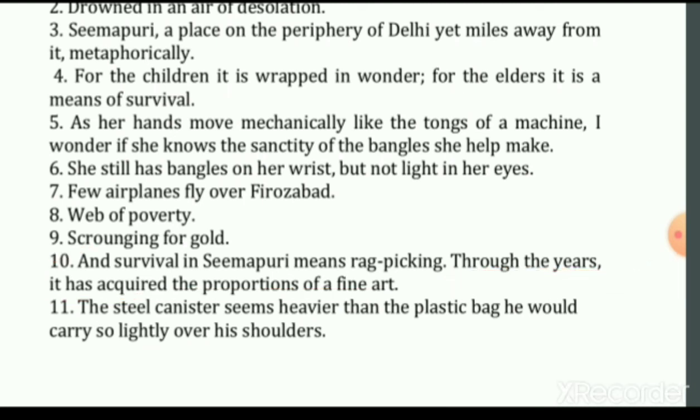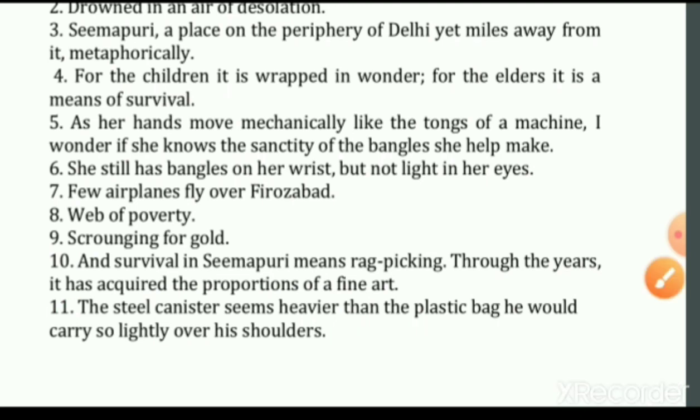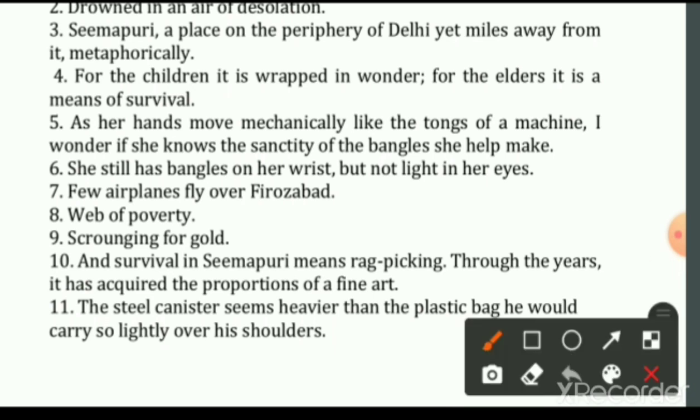Next one, the last one. The steel canister seems heavier than the plastic bag he would carry so lightly over his shoulders. Now, here the steel canister is in the hand of Sahib, and it is a milk canister, and the plastic bag he used to carry earlier for picking up the garbage. Here, the author has used the literary device paradox because it contains two opposite facts. Like steel canister and plastic bag, and a steel canister generally is not lighter than the plastic bag.